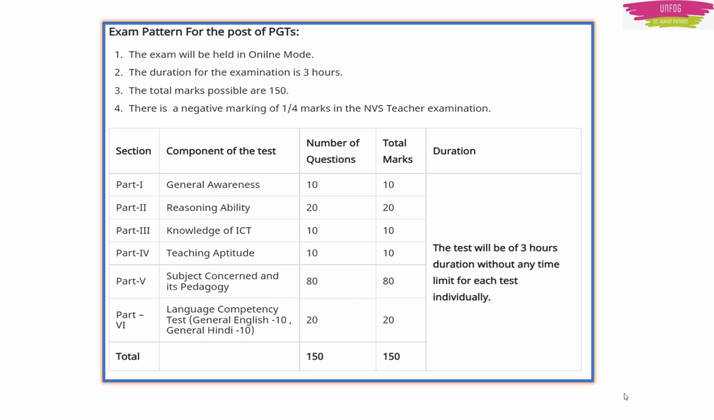So in total there will be 150 marks for a total of 150 questions. The test will be of 3 hours as I told you, and then there will be no time limit for each test. Means it is upon you.